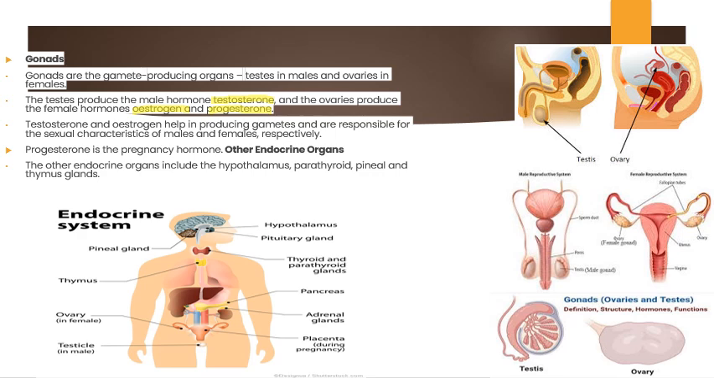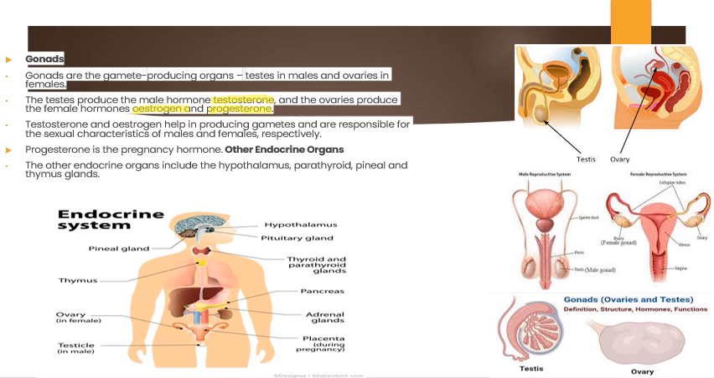So testosterone and estrogen help in producing gametes, and they are responsible for the sexual characteristics of both male as well as female, right? In a male, once he matures or attains puberty, he will develop some secondary sexual characteristic features. That is produced by testosterone. And in females, they produce some secondary sexual characteristic features like enlargement of the breast and other changes in their body. Those are the examples for that.